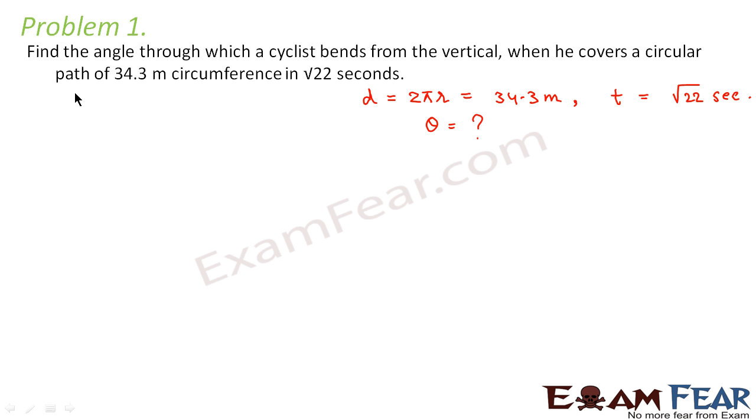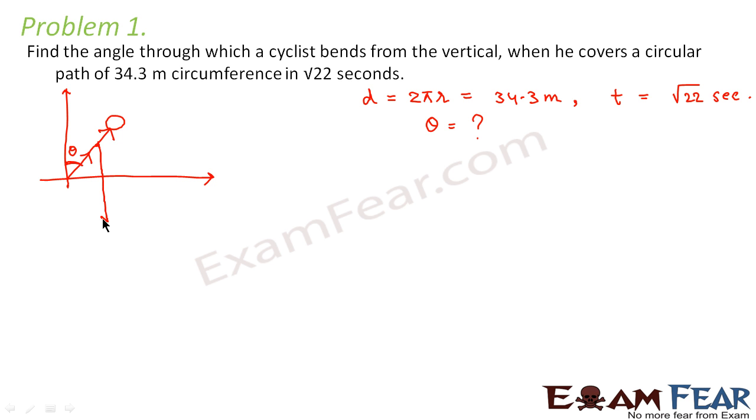Let us try to draw the diagram so that we can visualize the situation. Let us suppose this is my vertical, because it says that the cyclist bends from the vertical. Let us say this is the cyclist. It is just a rough figure. He is making some angle theta, and we need to find the value of this theta. He is trying to take a curve. Now what will be the different forces acting on this cyclist? Suppose he is taking a turn somewhat like this.